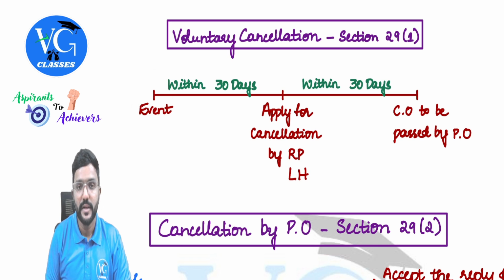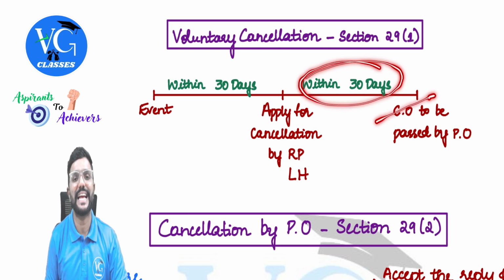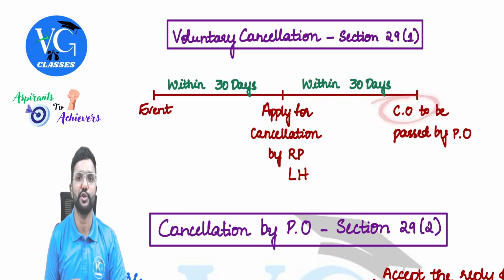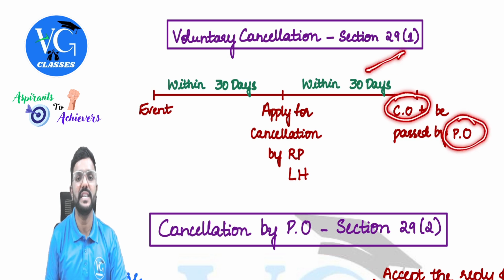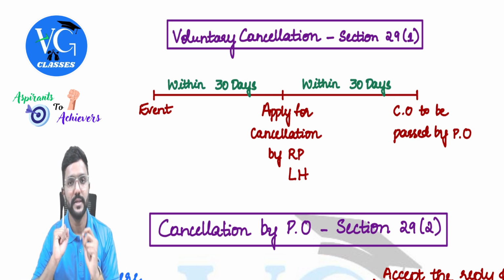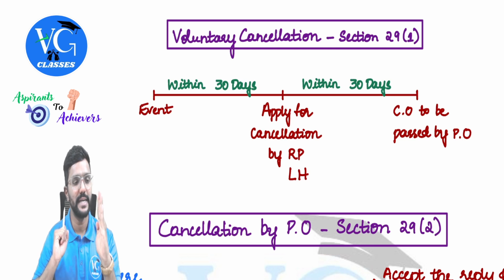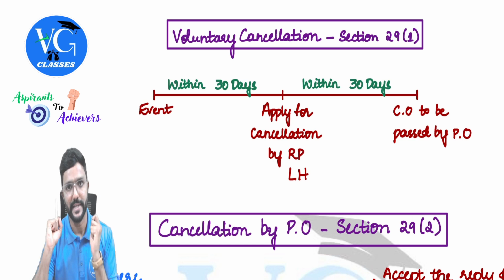Within 30 days, the registered person himself or the legal heirs have to apply for cancellation. And the proper officer within 30 days will pass the cancellation order, guys. CO stands for cancellation order. So the proper officer will pass the cancellation order within 30 days of application. That's all. And once the cancellation proceedings is started, till it is completed, the registration would be suspended, guys.